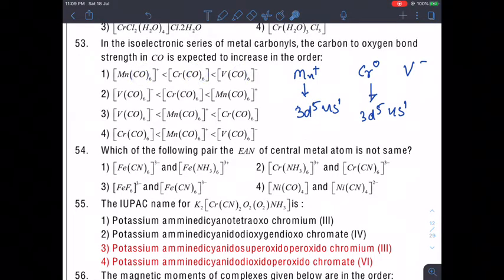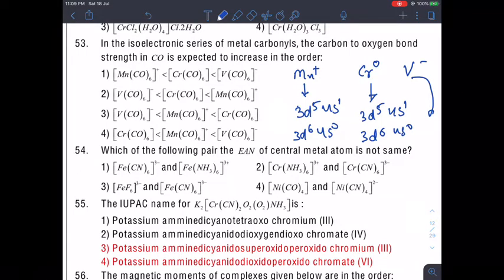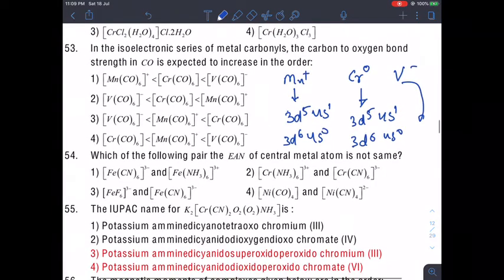So, what will it do? It will push the s electron also here, and we will get basically 3d6 in every case, 3d6 and 4s0 of course. And in the vanadium case also the answer will be the same, because what is the atomic number? 23 of vanadium, and extra electron means 24 electrons.